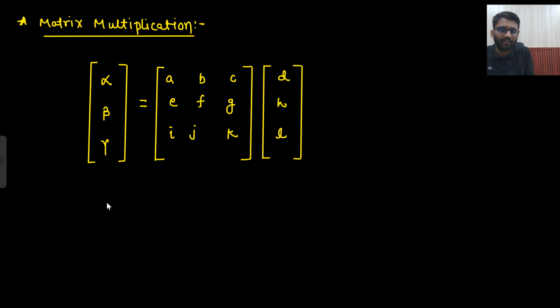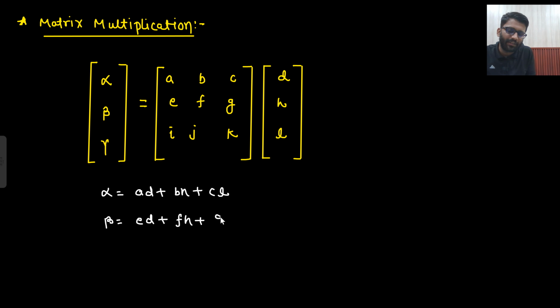Matrix multiplication: what will be your alpha? A into D plus B into H plus C into L. What will be your beta? E into D plus F into H plus G into L. What will be your gamma?